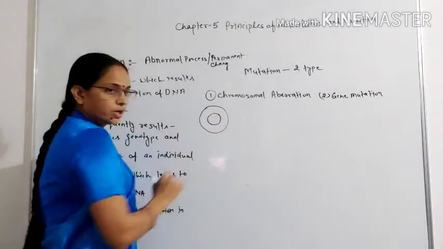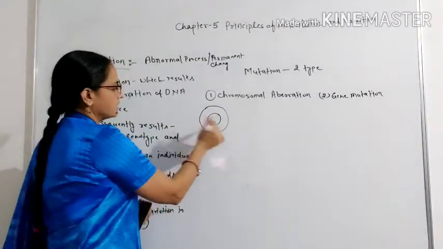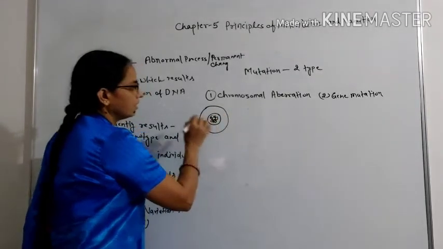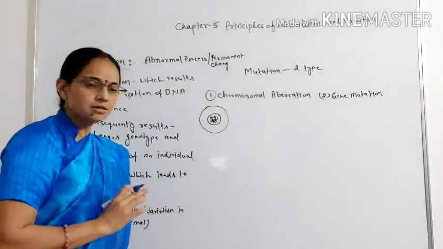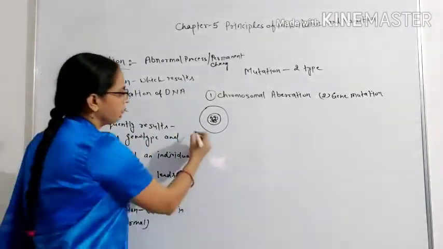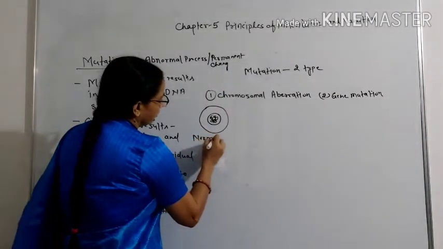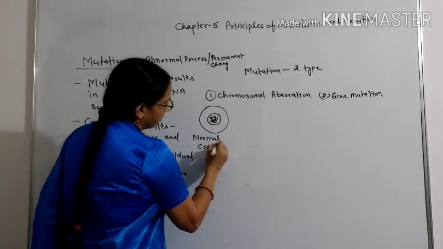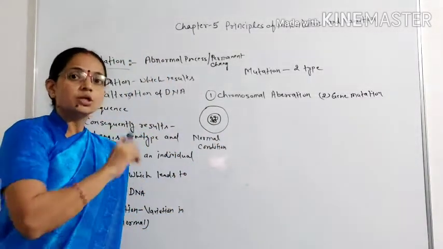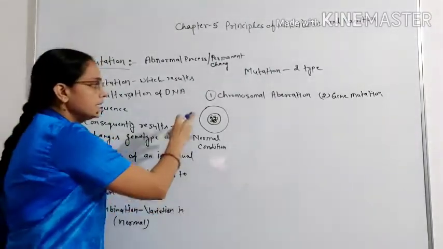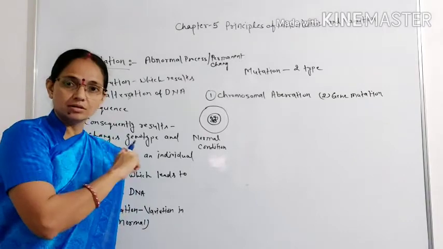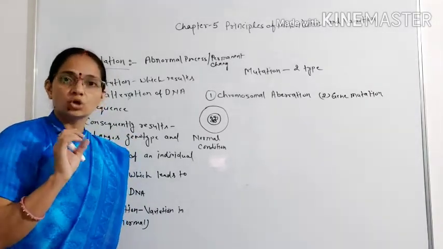In this, the nucleus is present. In this nucleus, in the nucleoplasm, the chromatin fiber is distributed in normal condition when the cell is not undergoing cell division. During cell division, this chromatin thread supercoils and makes a rod-like structure that is called a chromosome.